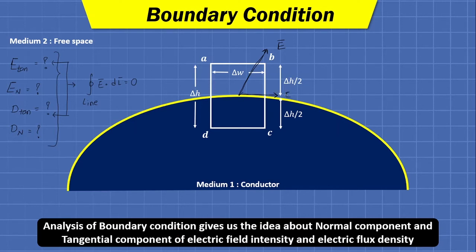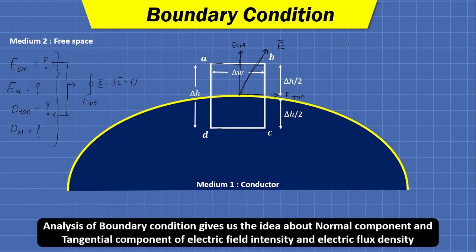So this is the tangential component of field, and its width, that is side AB and side DC, must be parallel to the tangential component, and the other two sides must be parallel to the normal component. So this is the normal component of field, this is the tangential component of field. We must put the rectangle such that its widths are parallel with the tangential component and heights are parallel with the normal component.